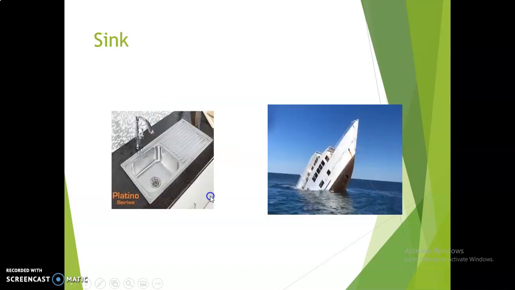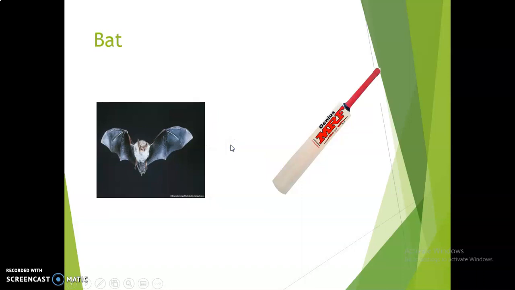Next, sink. Sink is something wherein we wash hands or wash utensils in the kitchen, and sink is also used to represent an object which is about to sink in water, or which goes deep inside the water. Next word is bat. One example of bat is the winged mammal, and another example is the cricket bat.